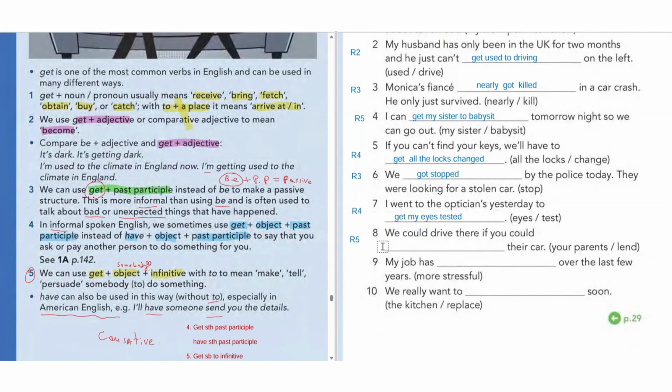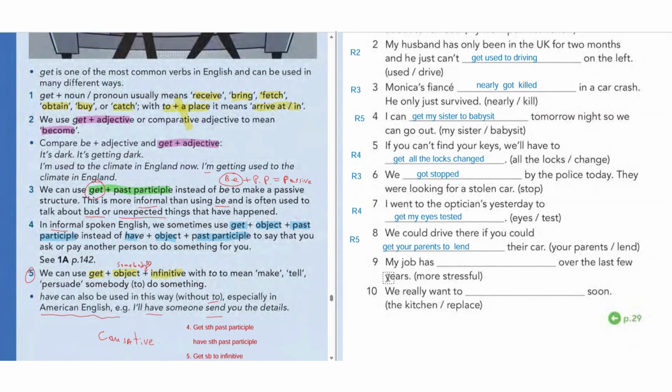So after could, we say get, and then somebody, your parents, and then to lend. Now here, if I want to use have, if you could have your parents, yeah, we must remove to, guys. You see, this is the difference. If you could have your parents lend. Okay, but obviously the question is asking us to use get, so I must use to here.